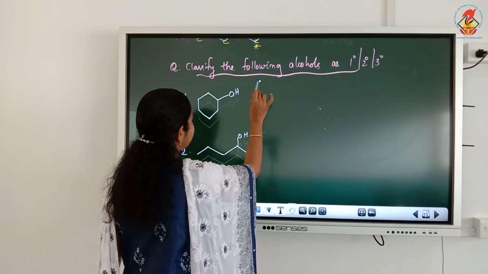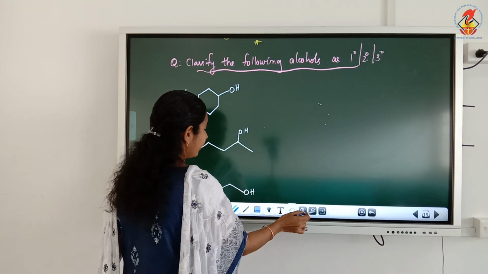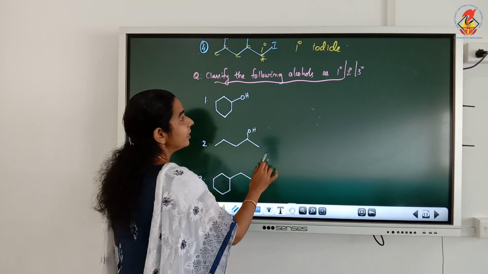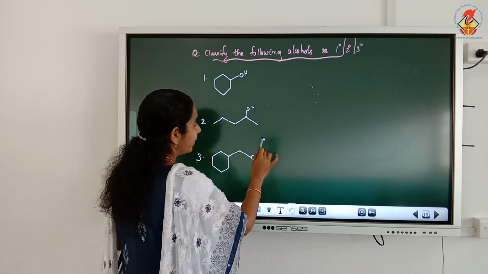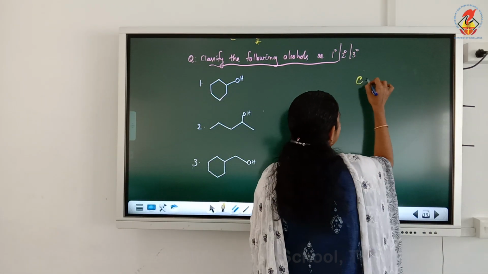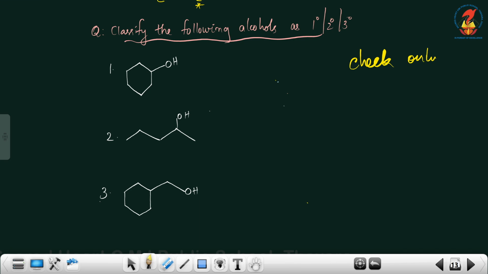So next question is to classify the following alcohols as primary, secondary and tertiary. So here what we have to check is only the OH attached carbon.